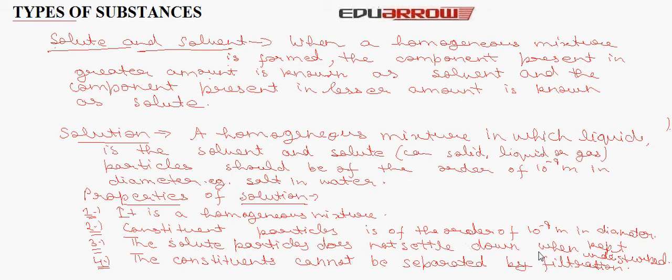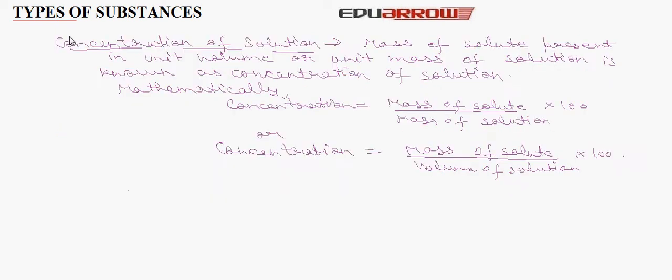Now let us understand what is meant by concentration of solution. Mass of solute present in unit volume or unit mass of solution is known as concentration of solution. Mathematically, concentration is defined as mass of solute upon mass of solution into 100, or concentration is equal to mass of solute upon volume of solution into 100. Multiplication by 100 means that we are expressing concentration in percentage.